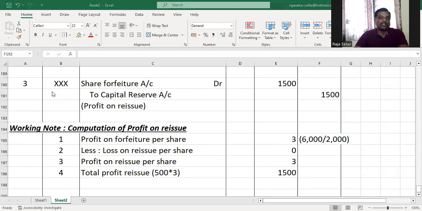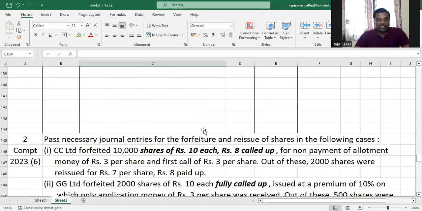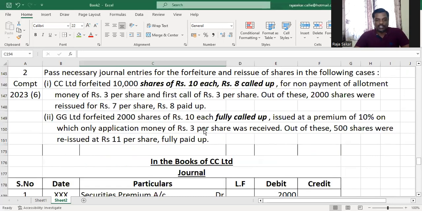This is so easy, my dear children, and this was asked in board exam 2023. You just have to understand the concepts and be patient and apply the concepts. I just checked the solution and it is right. What we have done is correct. Patiently listen to this again if you're not understanding, and if you have doubts, please do get back to me.